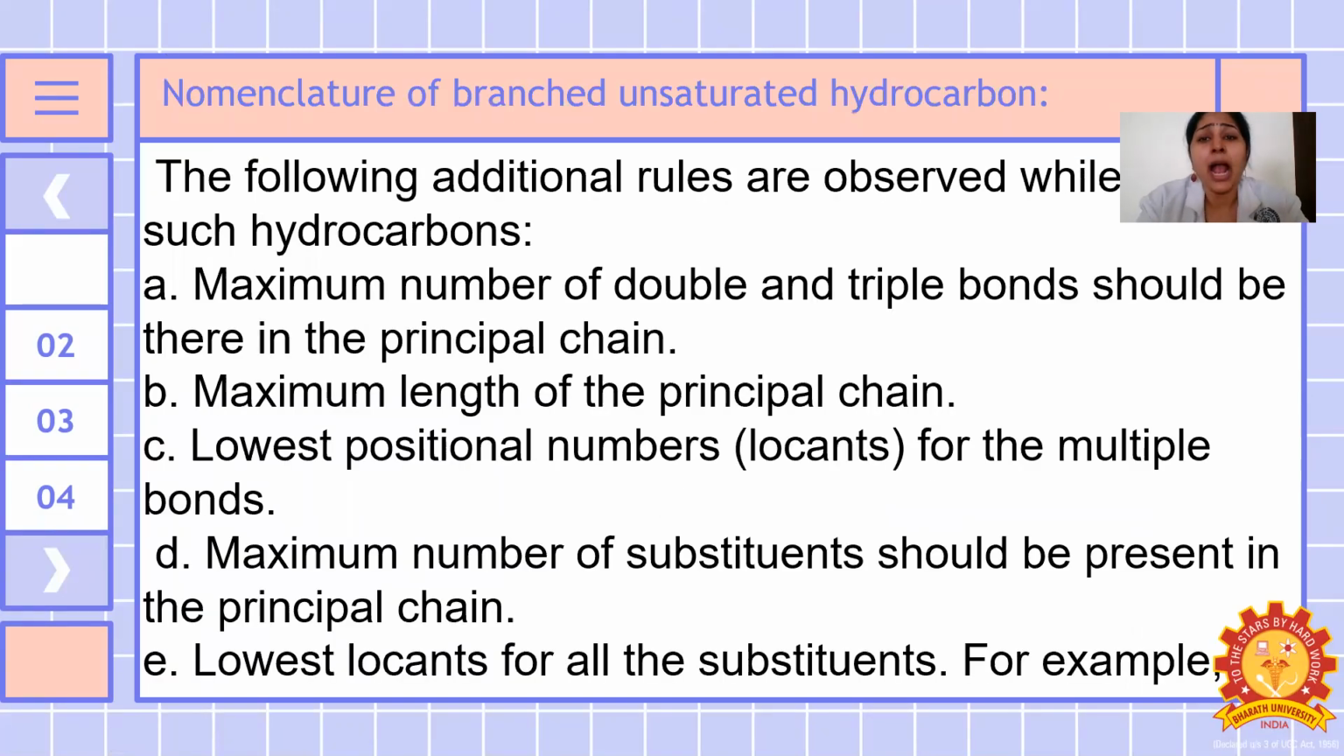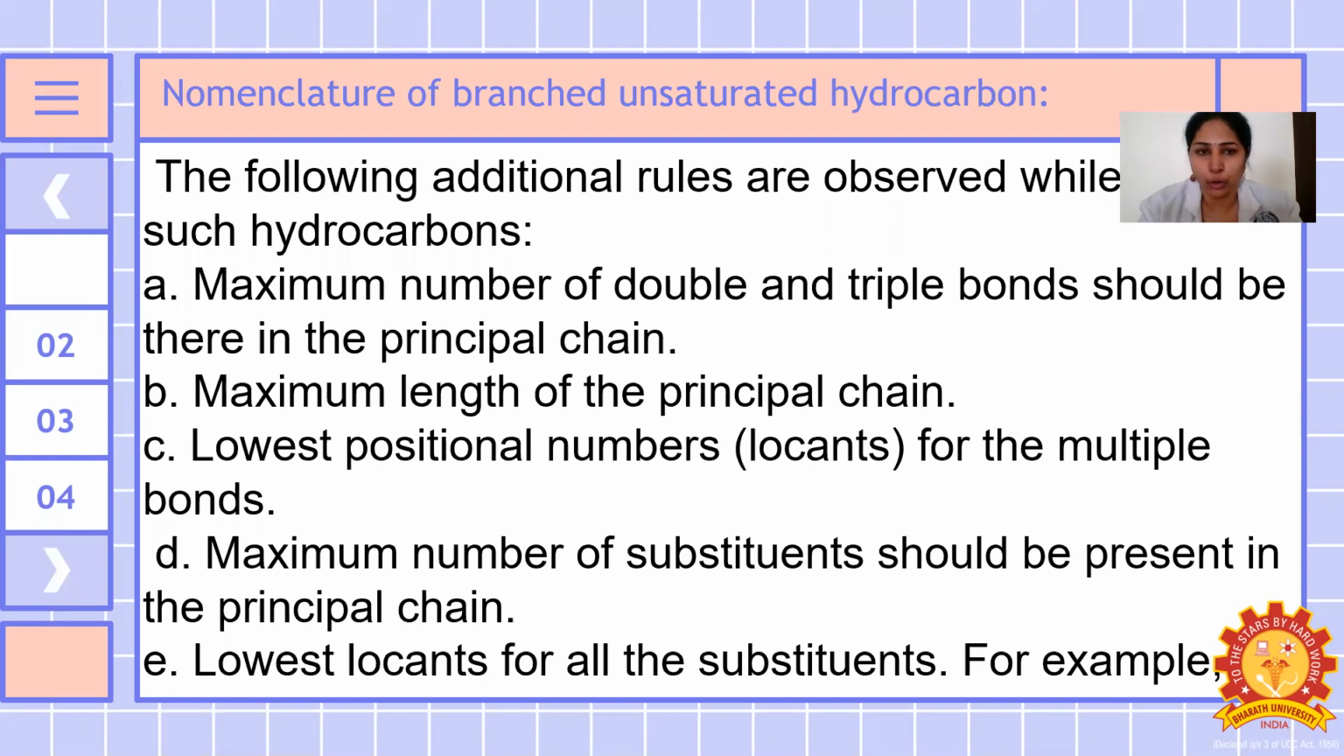Nomenclature of the branched unsaturated hydrocarbons. The following additional rules are observed for such hydrocarbons: the maximum number of double and triple bonds should be there in the principal chain; maximum length of the principal chain; lowest positional numbers for the multiple bonds; maximum number of substituents should be present in the principal chain; lowest locants for all the substituents.